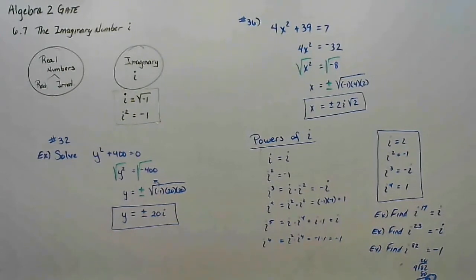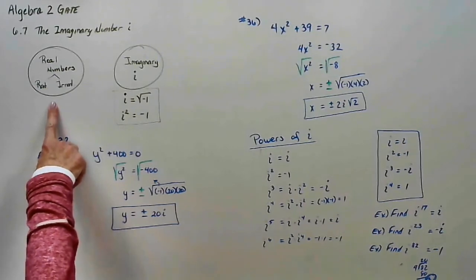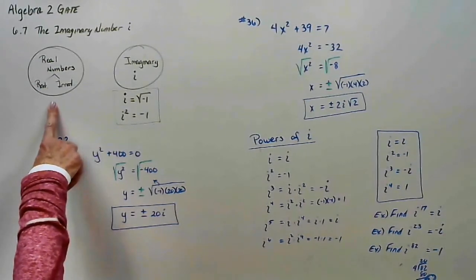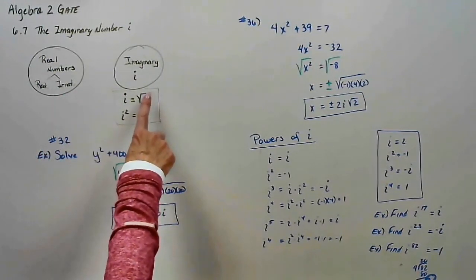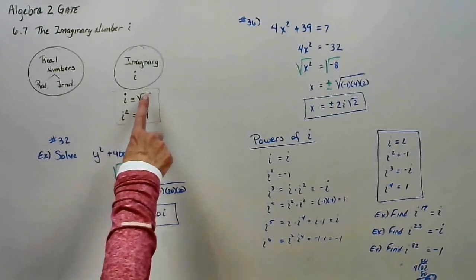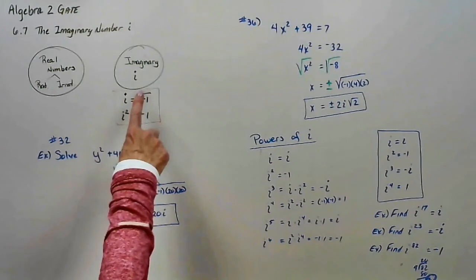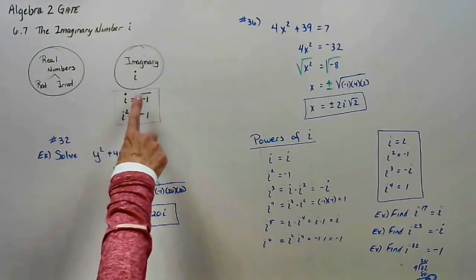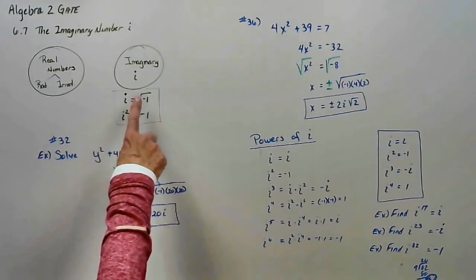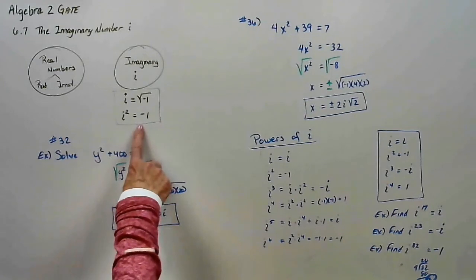All right, you guys. So that's what we talked about with imaginaries. Your entire life, up until now, you have always dealt with one number system, kind of like a planet, Earth. One number system, real. There are other number systems out there, just like there are other planets out there. This number system is similar to ours in that we can add, subtract, multiply, divide, graph, powers, roots, all that. But it has its own unique properties.